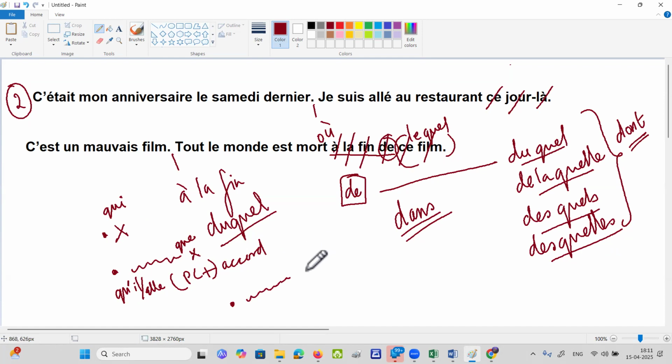With QUE, we have passé composé, right? That accord. When QUE is followed by passé composé, when you write QUE near the full stop, there will be a passé composé here. Ma'am, how can I identify the passé composé? The cutting, you are cutting something, right? You're cutting some words, right? The words that you cut will have a gender. If the word that you cut is a feminine gender, then the QUE is a feminine word. No, how do I identify if the word after QUE is passé composé? You will have avoir and you'll have a past participle. Passé composé is nothing but you'll have an avoir verb and a past participle.